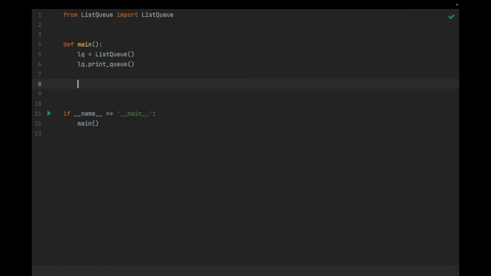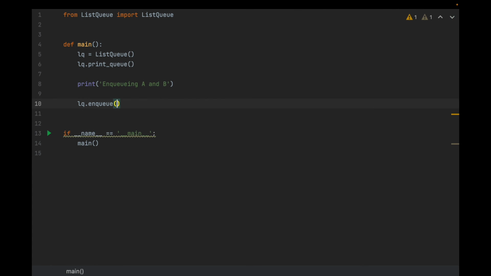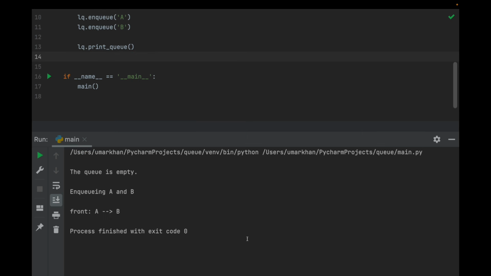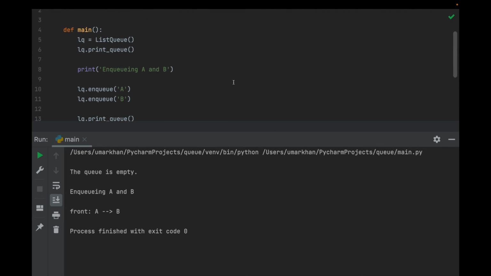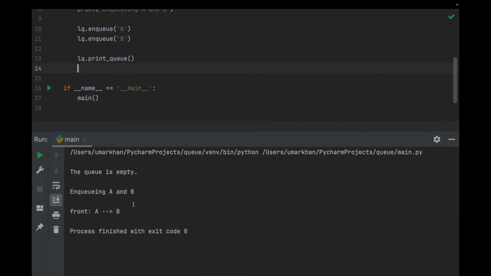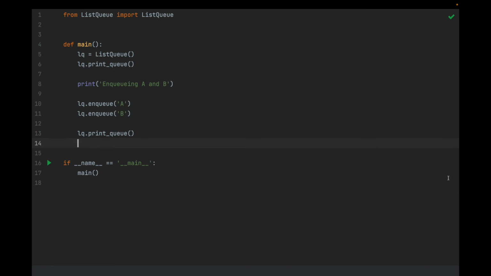And so let's proceed. So now I'm going to say print enqueuing, if that's a word, A and B. And then let's enqueue those. lq.enqueue A, and then let's enqueue B, and then let's print the queue again. So first it says the queue is empty because we printed it before we added anything. Then we enqueued A and B, and now the queue looks like this, where the front is A and the next one is B. It appears to be working. It didn't print another arrow after B because of the condition we created on printing arrows, and that's why we did that. So it's working great.